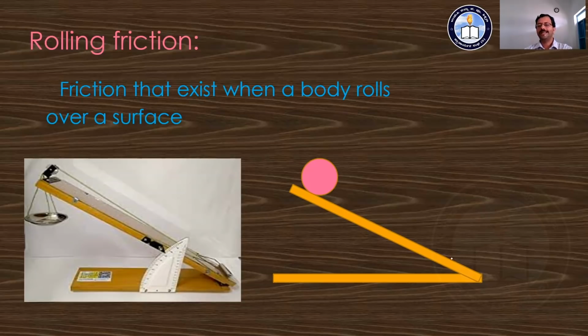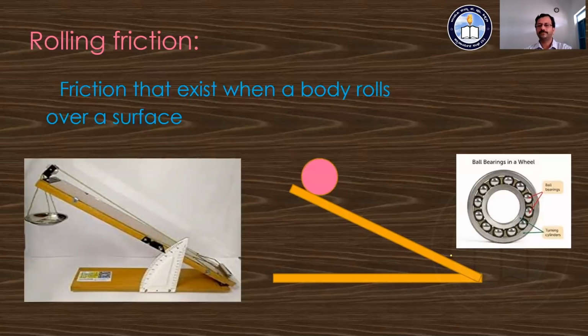Where you are going to observe this type of motion is in ball bearings. Here there are a number of ball bearings, and they turn between the outer ring and the inner ring. The inner ring normally is fixed, and the outer ring moves or rotates about the axis.